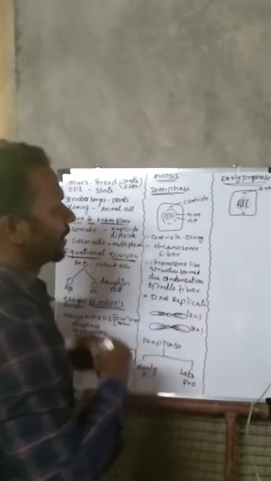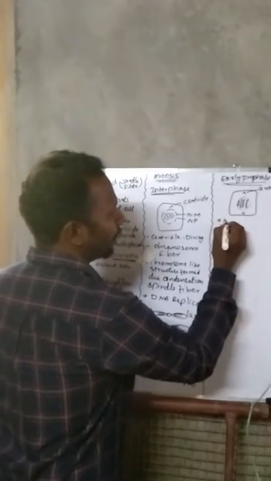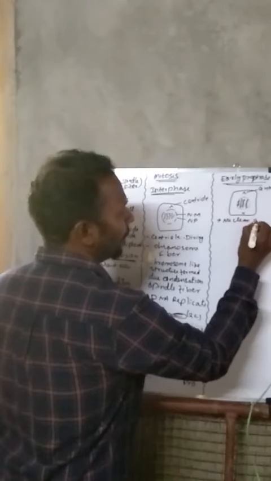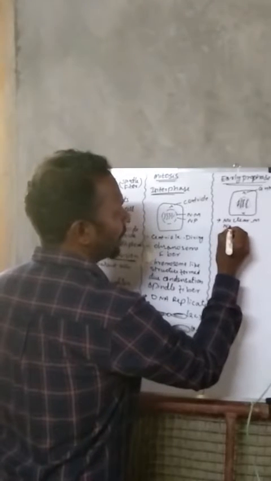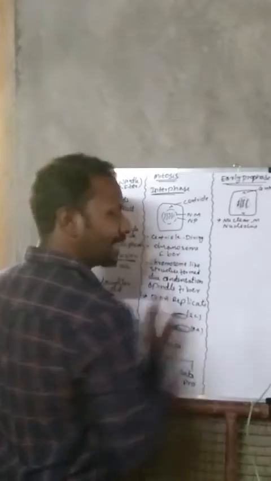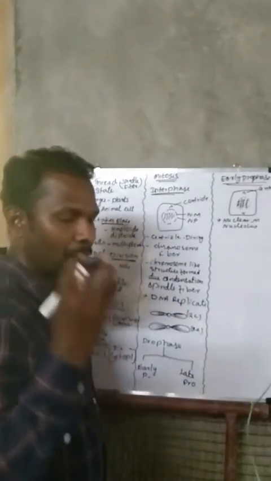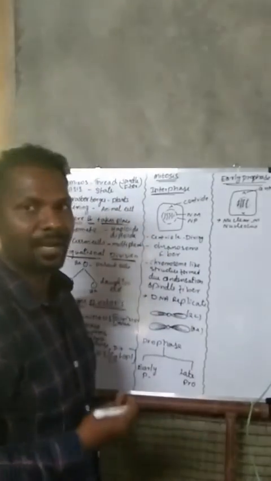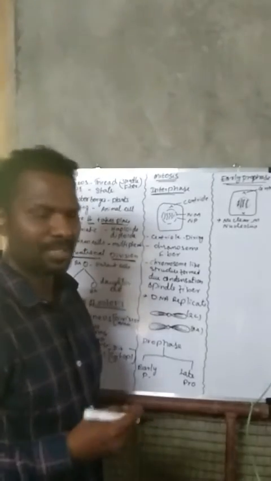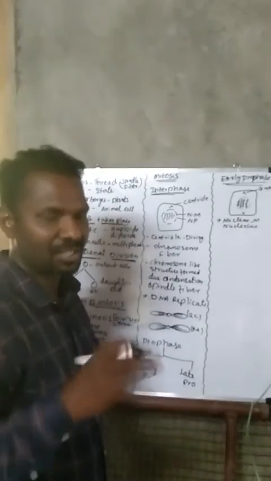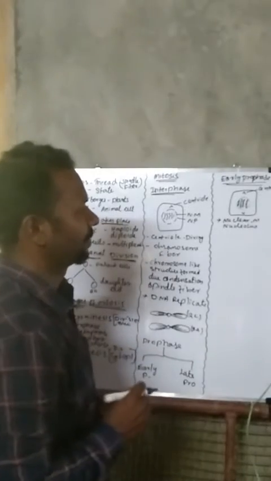In this case, the nuclear membrane, nucleolus, and other inner organelles like endoplasmic reticulum, mitochondria, Golgi apparatus, all these got disappeared in this phase, right?